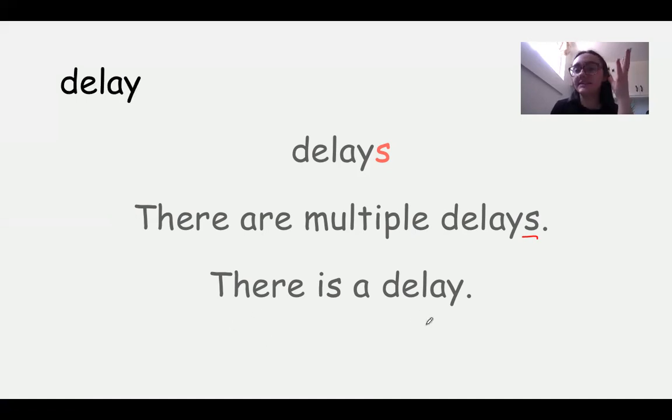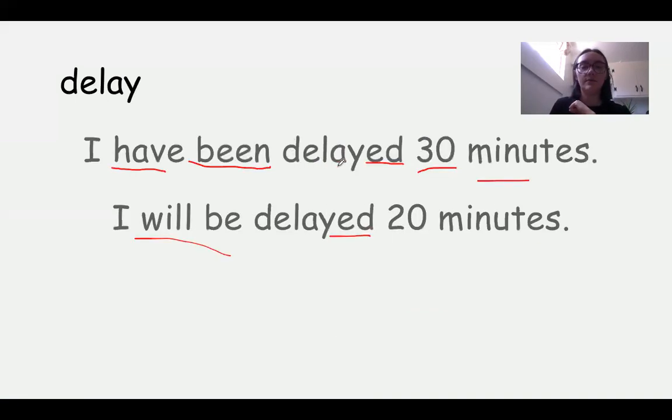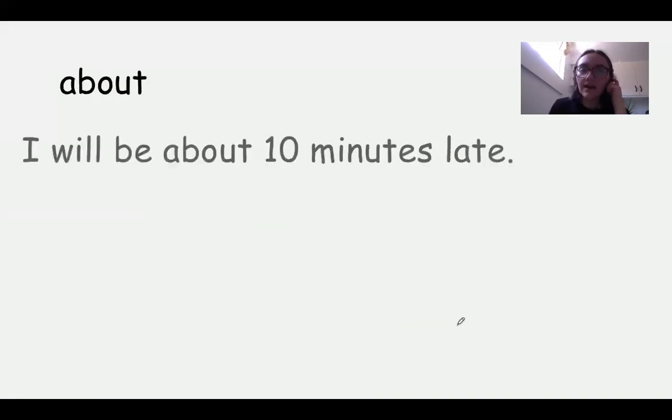Because the reason it's a noun is because you can say there is a delay. Kind of like how you can say there is a dog. You can say delay because dog is a noun. You can use delay as a noun. There is a delay.